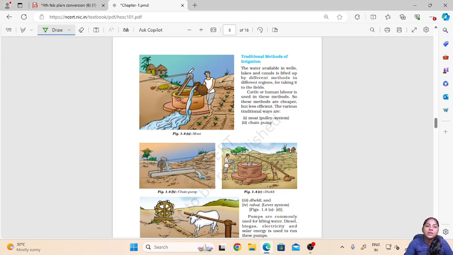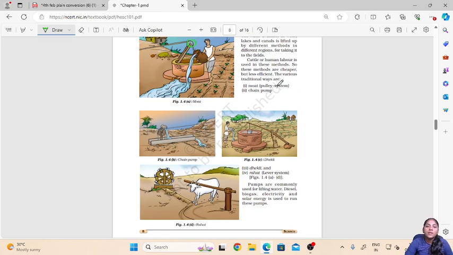As we can see here, a pulley is present at the top of the well, which helps us to pull the water out of the well using a container. Then the second is the chain pump, then the Dekli system which was used, and then the Rahat system or the lever system in which cattle were used to take the water out from the wells or the canals.